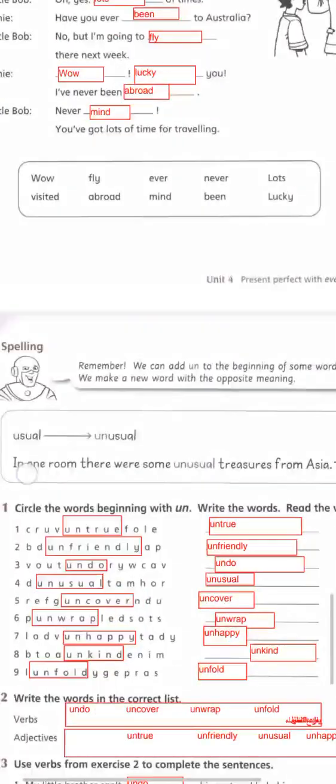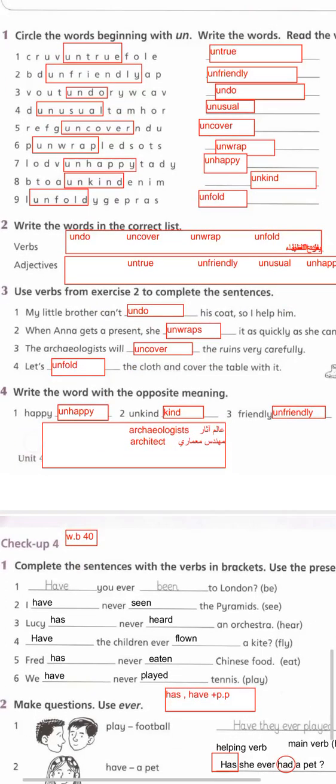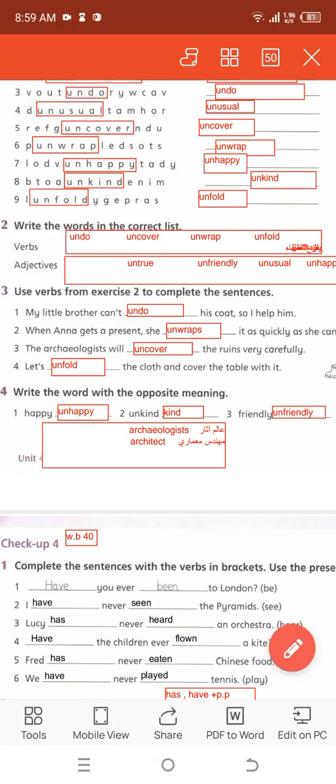Next. My brother couldn't, or my brother can't, undo his coat. Undo here means he couldn't open his coat again. When Anna gets a present she unwraps it. I told my students that the word present always takes unwrap or wrap. Okay, the archaeologists will uncover.